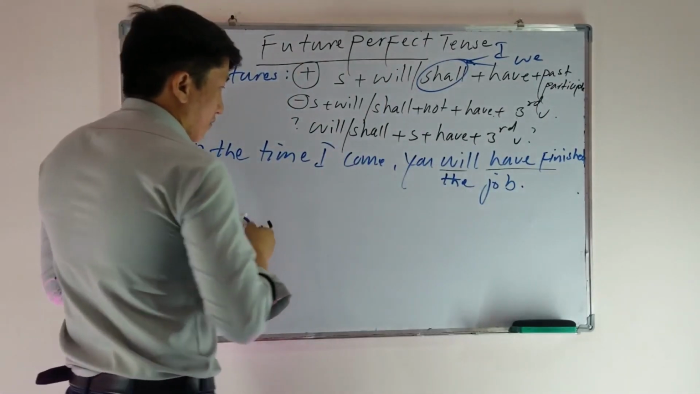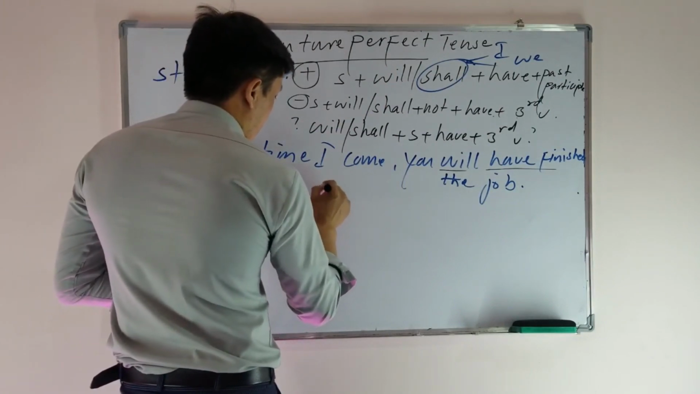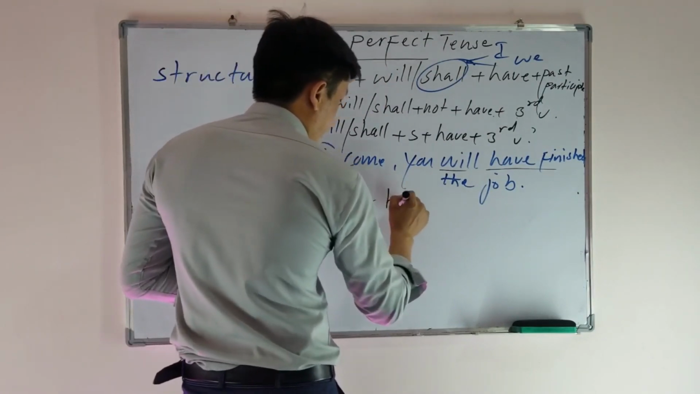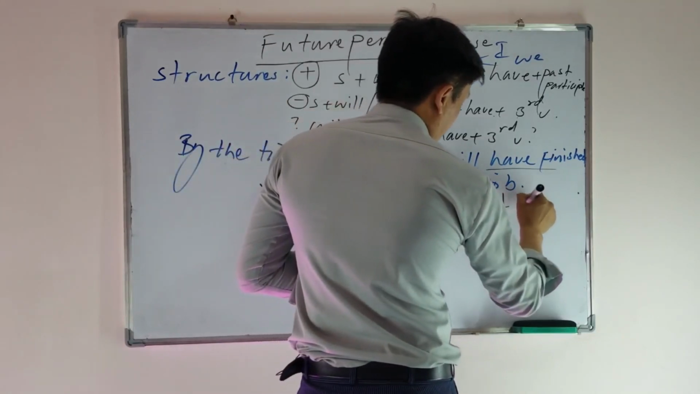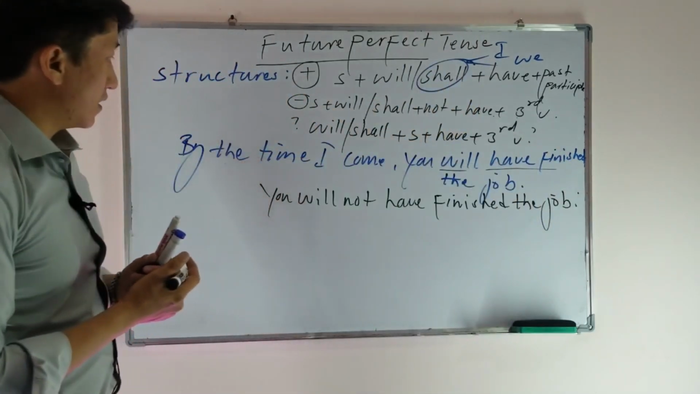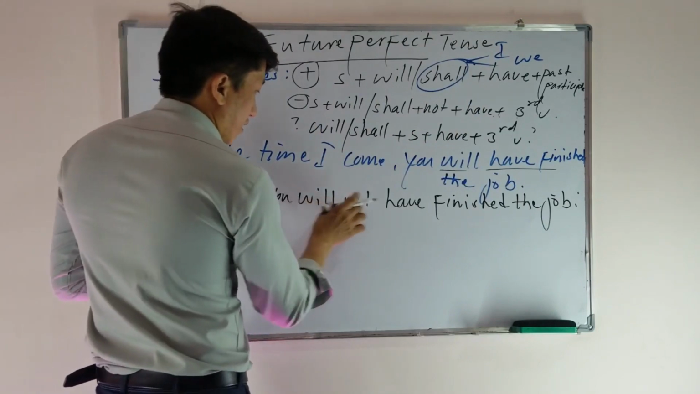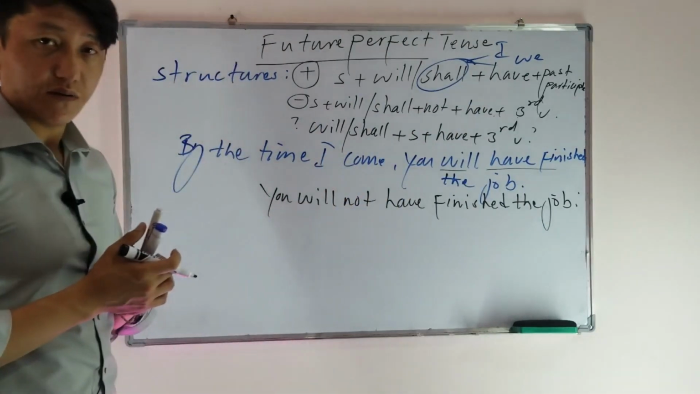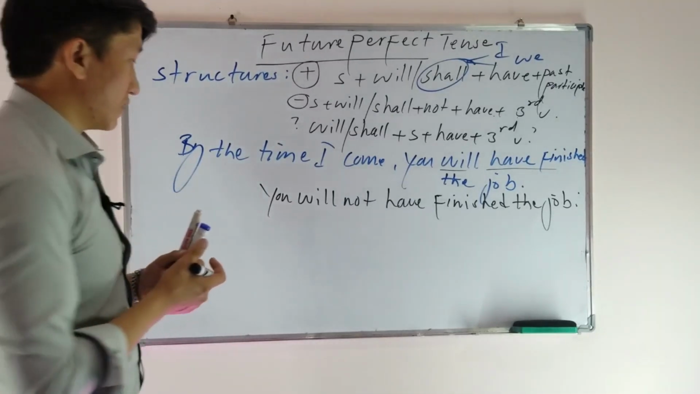Or the second one, if I want to change it to the negative sentence, we can say, for example, you will not have finished the job. So you can write the rest of them. You can write, for example, by the time I come, you will not have finished the job. So remember here, we have will and we have. Both of them are auxiliary verbs. And for the negative one, we use not after the first auxiliary verb.